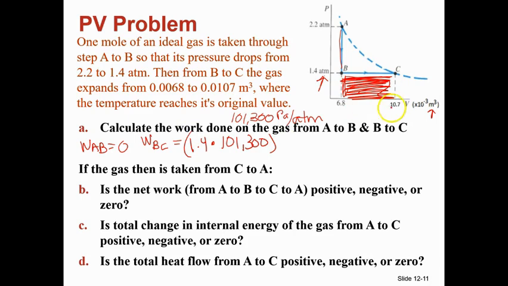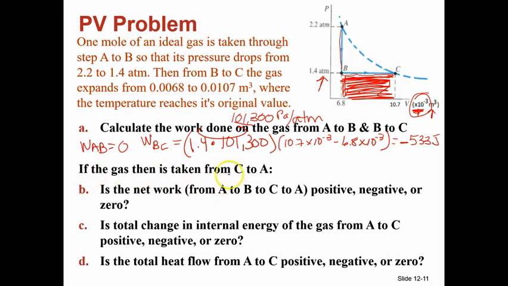Now we're going to multiply by the change in volume, but notice that the biggest mistake students make is they forget that there is something on the scale. So it's not just 10.7 minus 6.8, it's 10.7, our final volume, times 10 to the negative third, minus 6.8 times 10 to the negative third. Did you miss that? It's easy to miss. If you do that, the quantity you're going to get is 533 joules. But this is work on the gas, the work that we're doing, and our force is in, and the piston is moving out. It is an expansion, so that's negative work on.